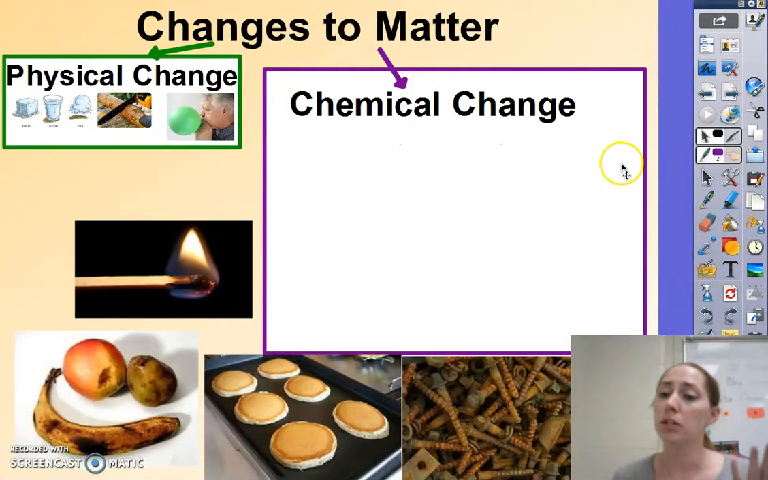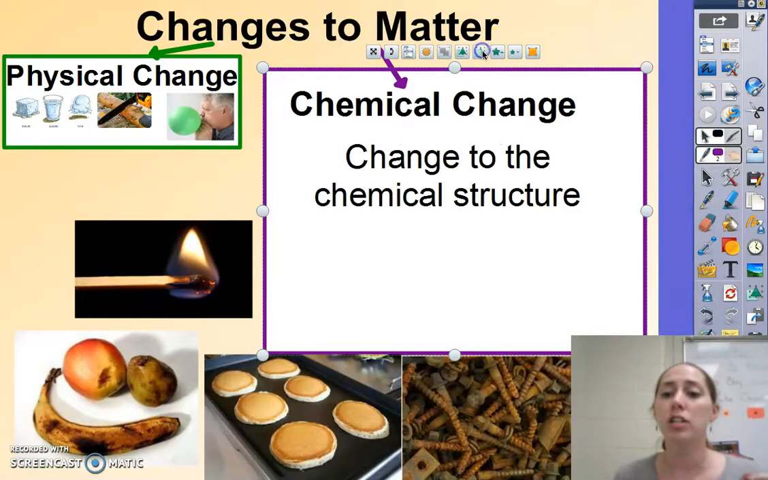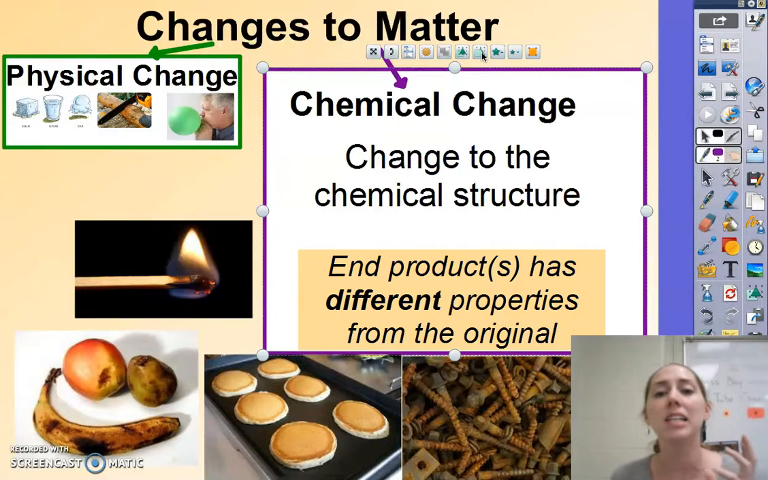Now, in contrast, we also have chemical changes. Chemical changes do change the chemical structure. You end up with something completely new. It has new properties that are completely different than the original. So think about pancakes. Raw pancake batter is completely different than a cooked pancake. It tastes different, it looks different, it smells different. All of these are different.